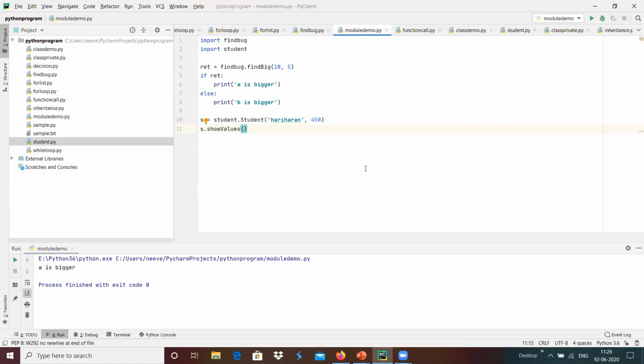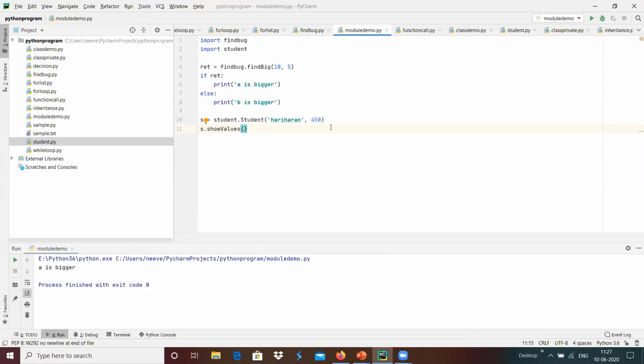In my module application, which uses the student, two modules have been imported: findBug and then student. These are the two modules imported, and we are checking that over here.